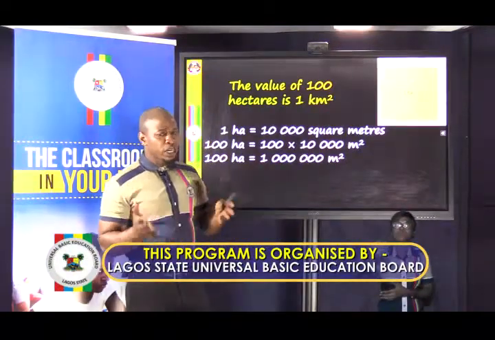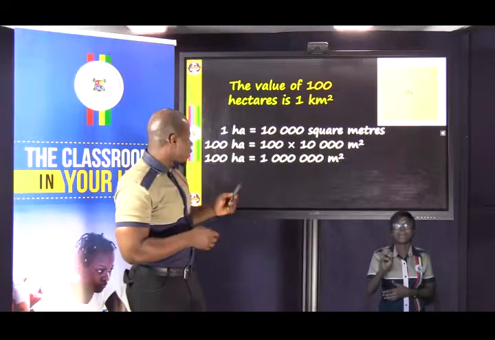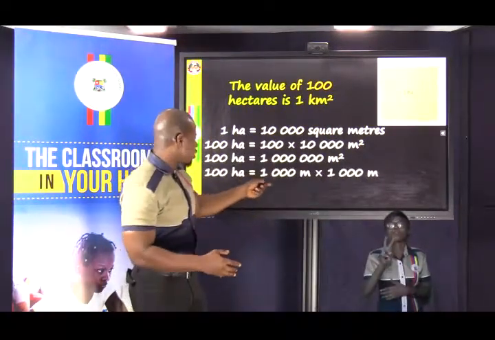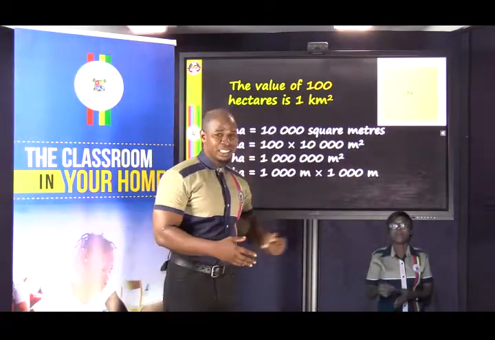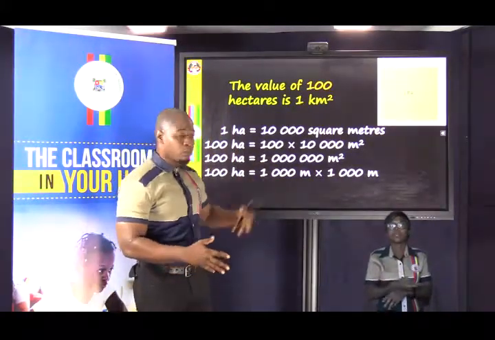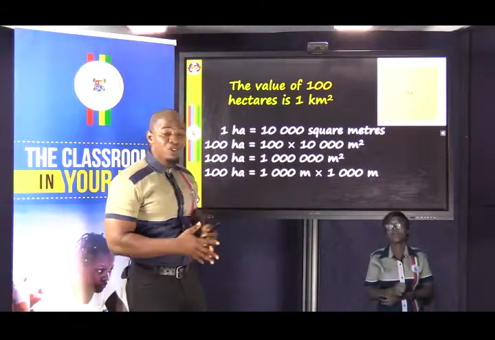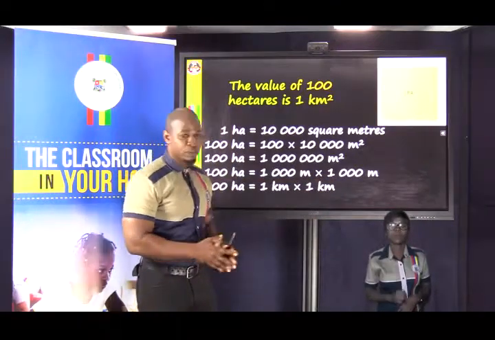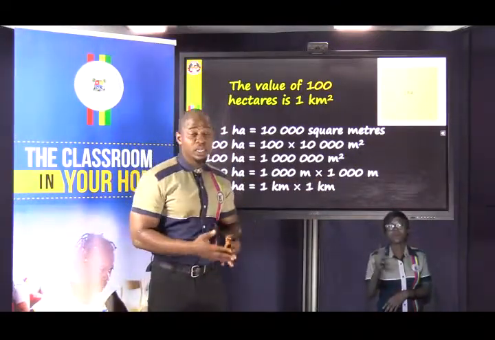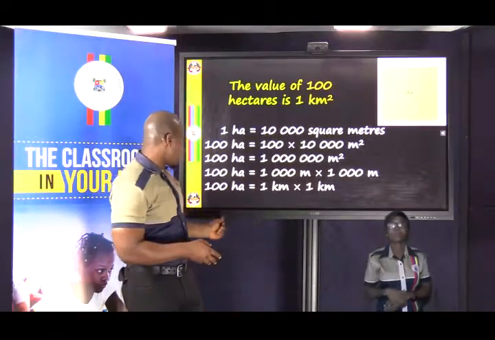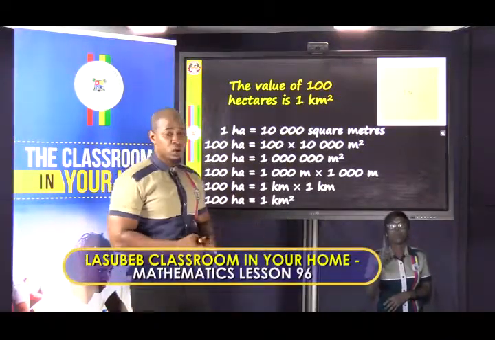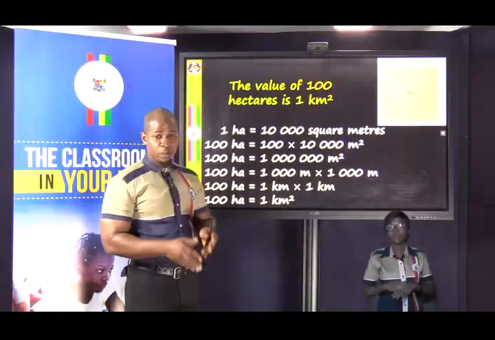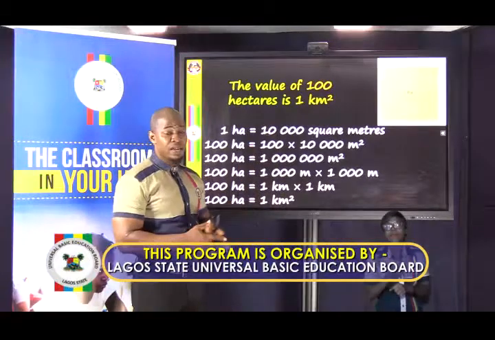But we want to change it to square kilometers. And so this 1 million square meters can be written in 2 places, like 1,000 meters times 1,000 meters. It is still 1 million square meters. But 1,000 meters is 1 kilometer. So this 1,000 meters is 1 kilometer, 1,000 meters is 1 kilometer. Then 1 kilometer times 1 kilometer is 1 square kilometer. And so 100 hectares is 1 square kilometer. That's another relationship to keep down at the back of your mind. But don't worry, I won't make you cram it. I'll put it there for you so that you can work with it.